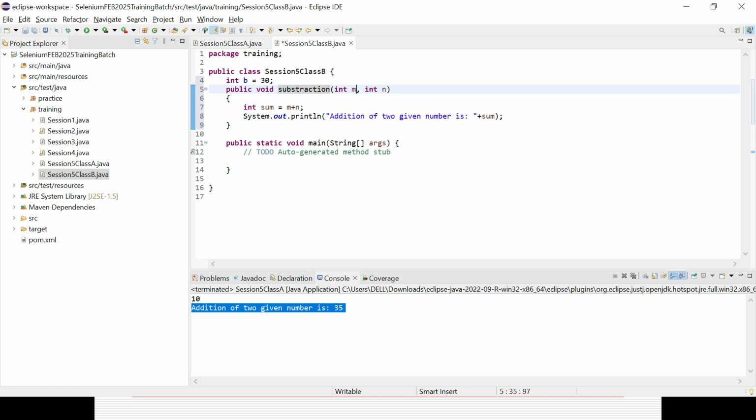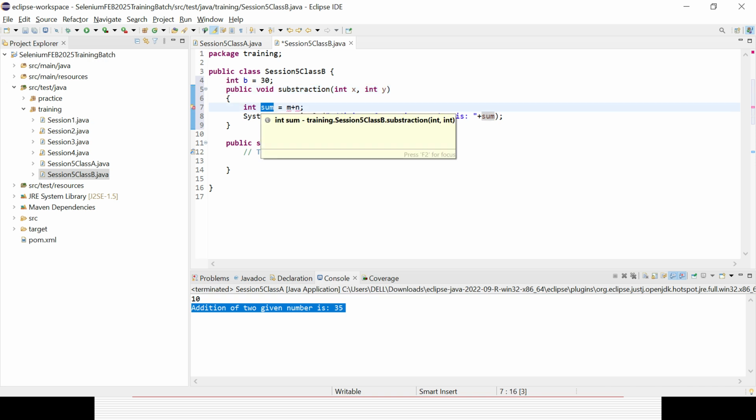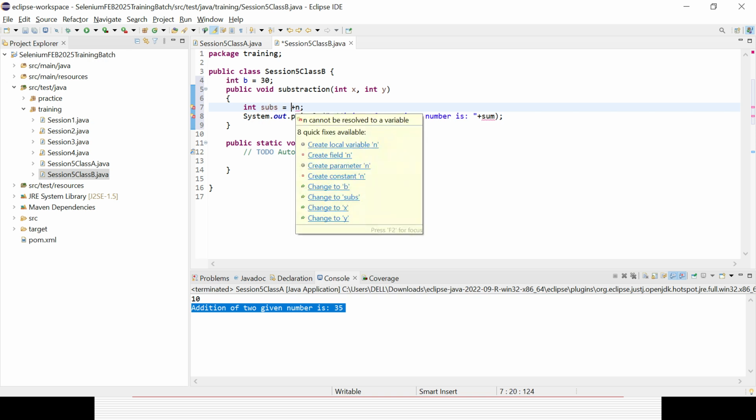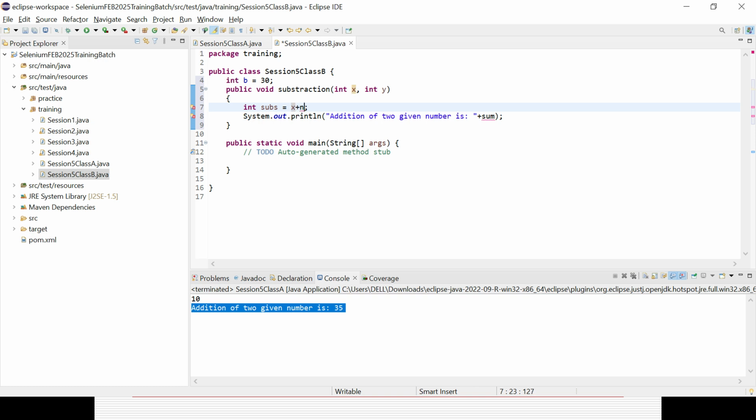Here you can give two variables called x, y, and instead of subtraction, I can create something called subs, right? Here I can give x plus y. Okay, and here I can give whatever variable, so subtraction of two given numbers is this.